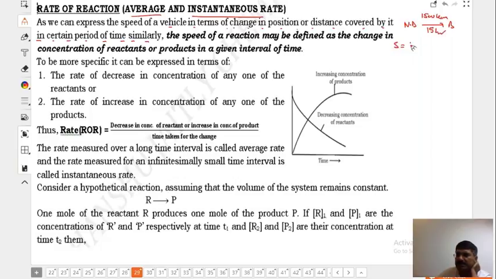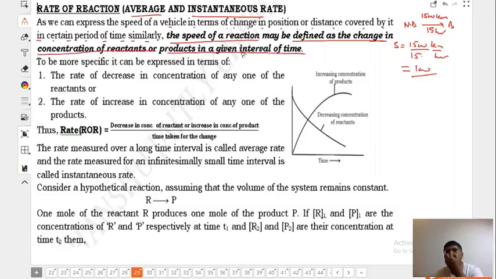So what is going to be your speed? 1500 by 15, in kilometer per hour. That is 100 kilometer per hour. That is your speed. Similarly, the speed of a reaction may be defined as the change in concentration of reactant or products in a given interval of time. Change in concentration of reactant or product in a given interval of time.